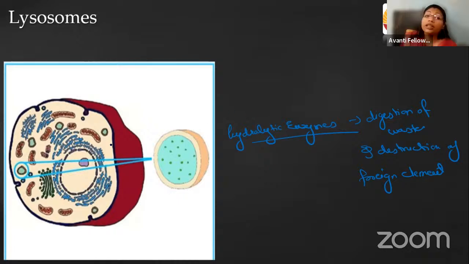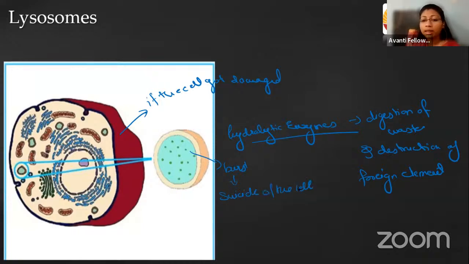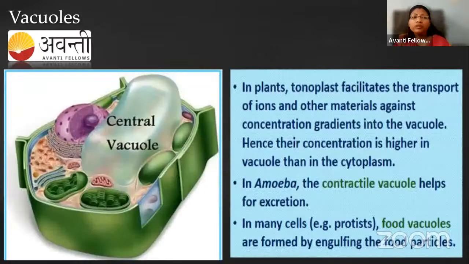But if the cell got damaged, these lysosomes burst and lead to the suicide of the cell. Suicide of the cell, that means they themselves destroy their own cell. That is why these lysosomes are also known as suicidal bags. Okay. Now we are moving towards the next structure.